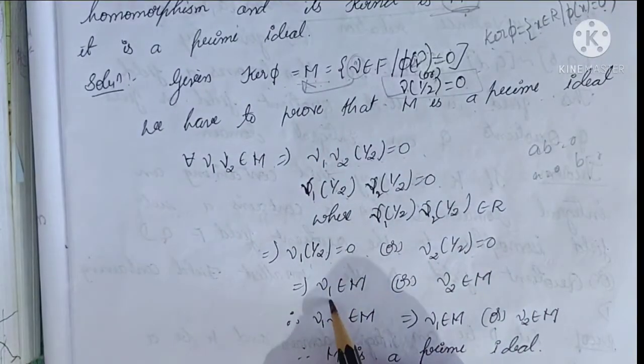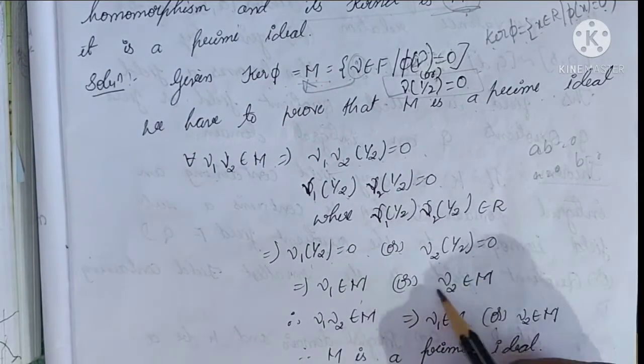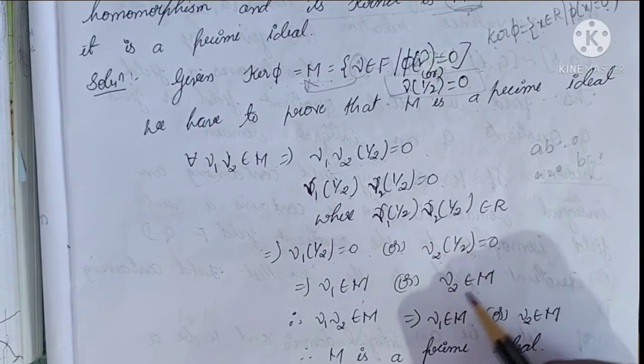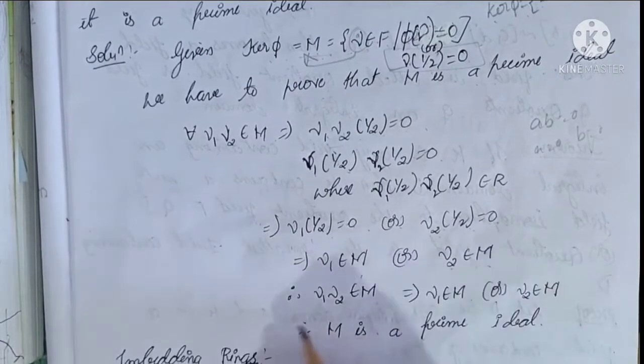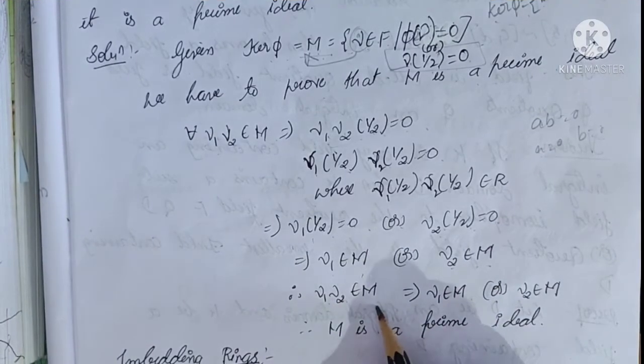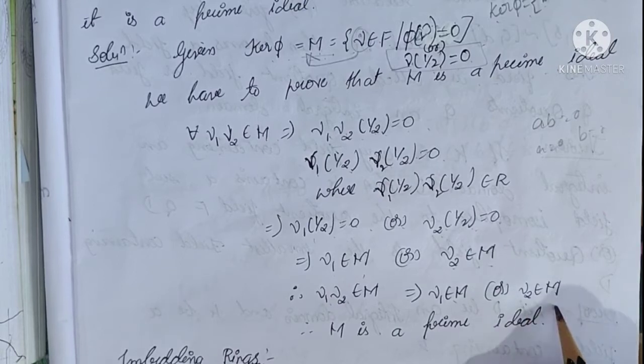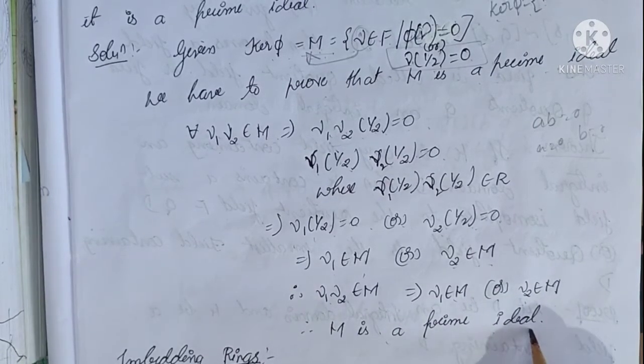Therefore, here gamma 1 belongs to M. In the same way, gamma 2 of 1/2 equals 0 means by definition of kernel, gamma 2 belongs to M. Therefore, gamma 1 gamma 2 belongs to M implies gamma 1 belongs to M or gamma 2 belongs to M. Therefore, M is a prime ideal.